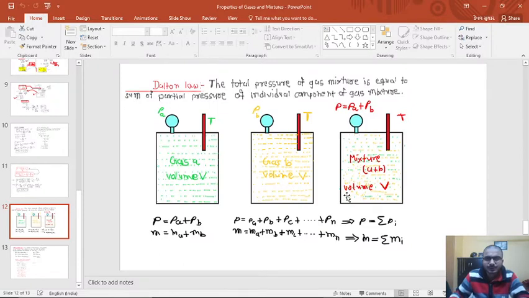We are continuing with our topic of properties of gases and mixtures. So first of all, we will do a quick revision of our previous topics.